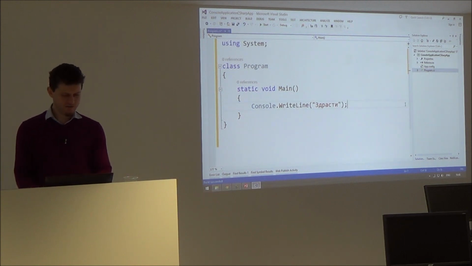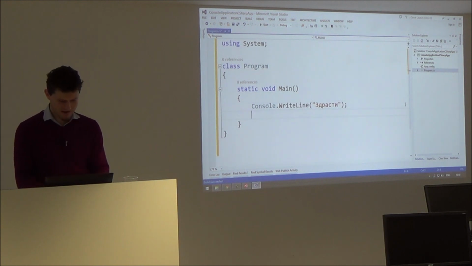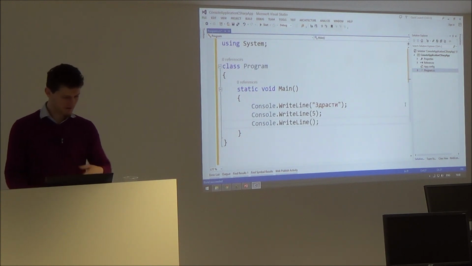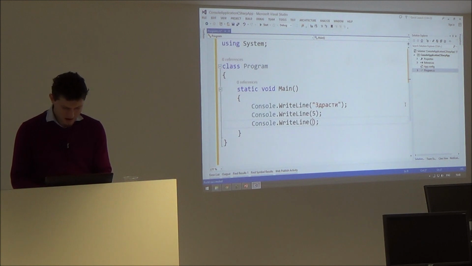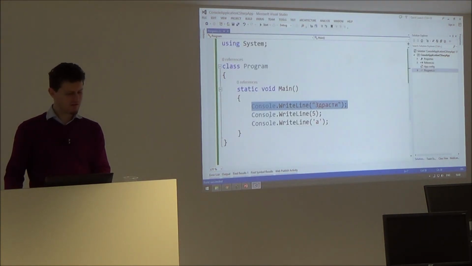And the concept is very simple. If you have a sequence of commands, commands are put one under another. See, if I have another command here and another command here, say cw tab is the shortcut for Console.WriteLine. For example, the letter A. This is correctly formatted code because this is the first, this is the second, this is the third, and all these things are inside this.